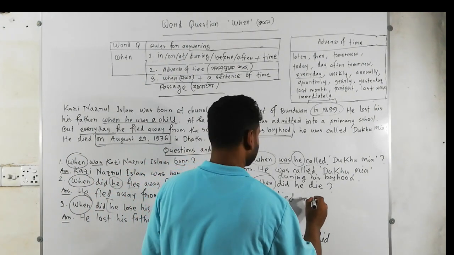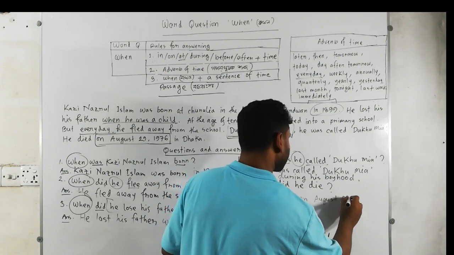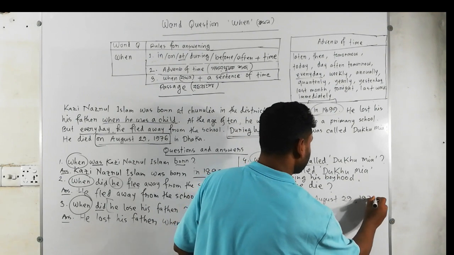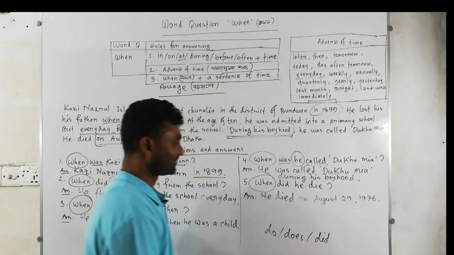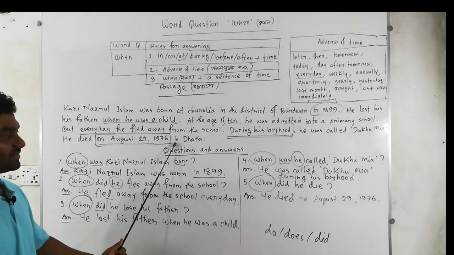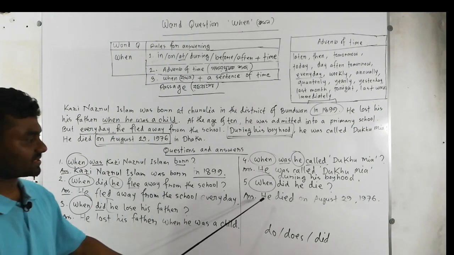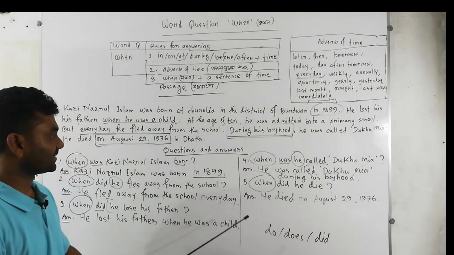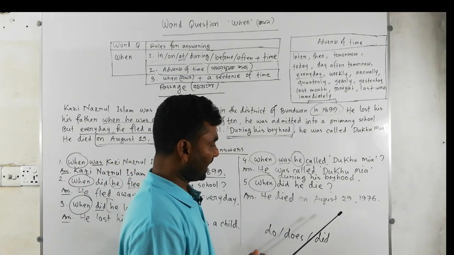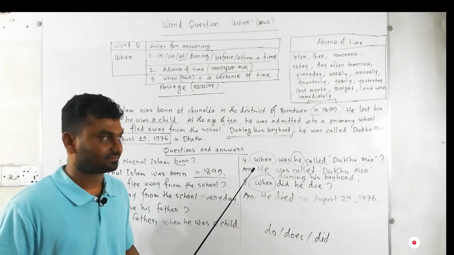On August 29th, 1976. Actually, follow this sentence. At the ending of this sentence, there we have in Dhaka. In Dhaka is not needed here because it is demanding only time. So I have written only time at the ending of this sentence, and our answer is done. And it's been clear. Okay?